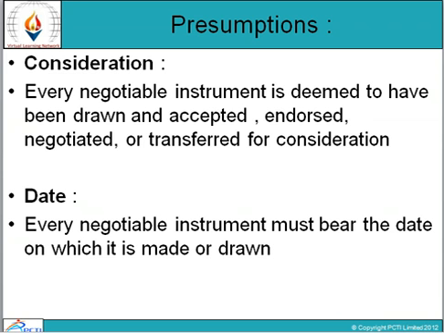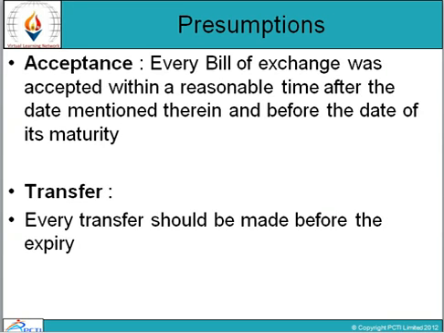Now, presumptions. First is consideration, that is every negotiable instrument is deemed to have been drawn, accepted, endorsed, negotiated or transferred for consideration. Second is date. Every negotiable instrument must bear the date on which it is made or drawn. Acceptance. Every bill of exchange was accepted within a reasonable time after the date mentioned therein and before the date of its maturity. Transfer. Every transfer should be made before the expiry.